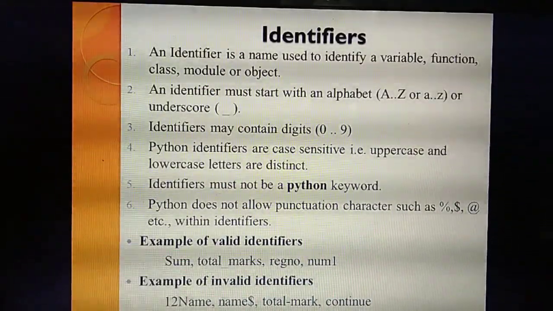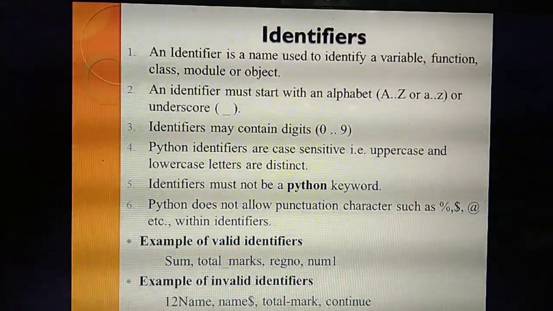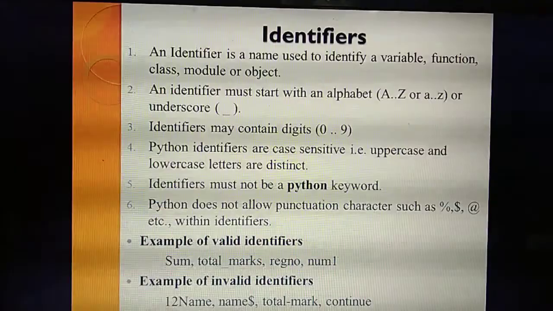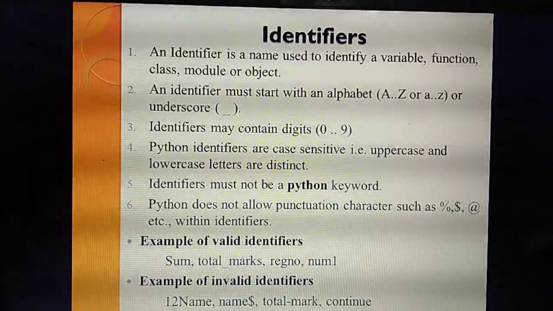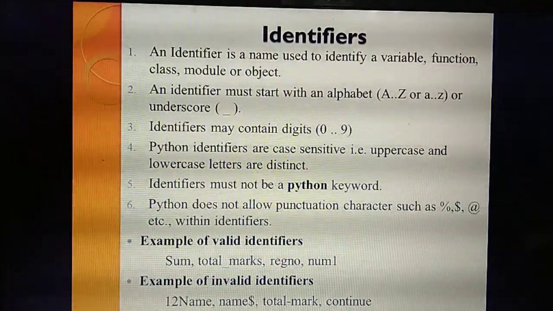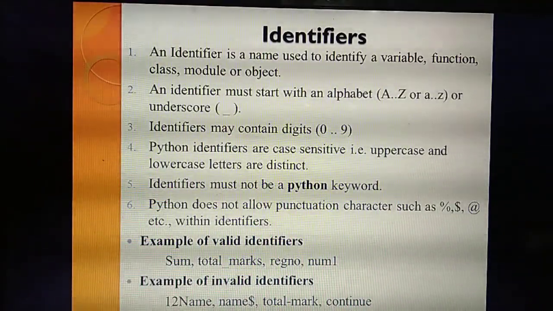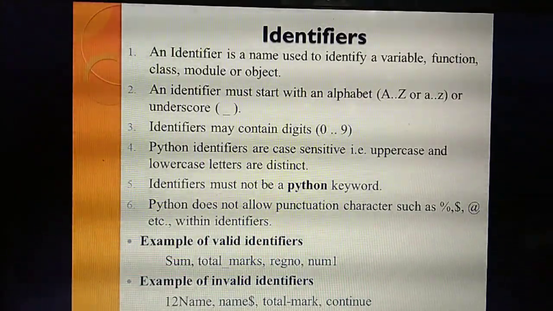For that only, the example is ID. What's the use of an ID card? If anyone sees your ID card, that person is able to identify you, or who that person is. What things are available in the ID card? Your name, address, phone number, date of birth. All the details about a particular person. So that is called ID.